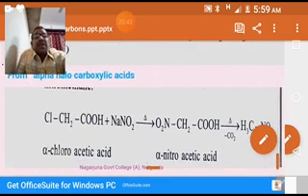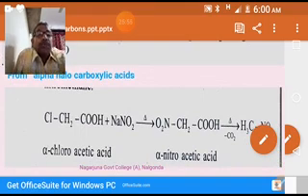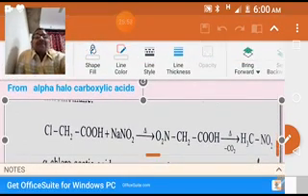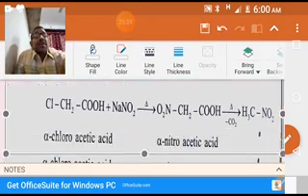For example, this one is alpha chloroacetic acid, 2-chloroacetic acid. When we treat it with sodium nitrite, NaNO2. NO3 is nitrate, but this is NO2.